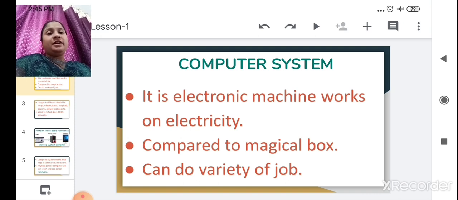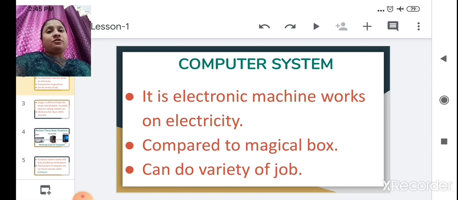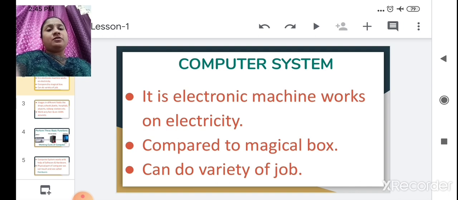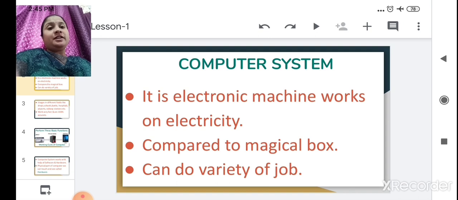Now only I have told. It is an electronic machine that works on electricity. Without electricity, it will not work. So electricity is essential for a computer system. It is compared to a magical box. Why compared to a magical box? Because this computer system will never get tired. It can do different jobs at the same time and will give accurate results. Got it? It never makes a mistake. That's why this system is compared to a magical box.